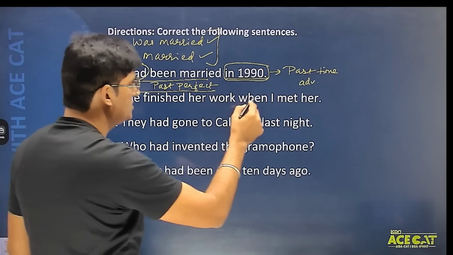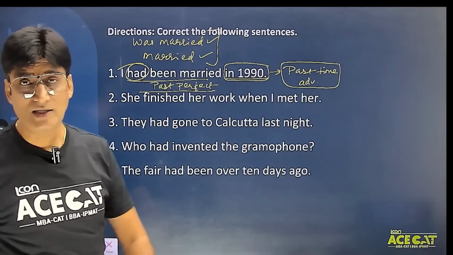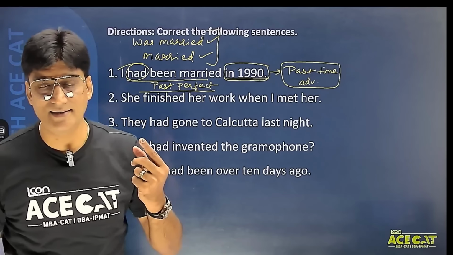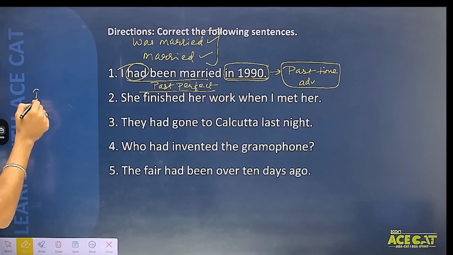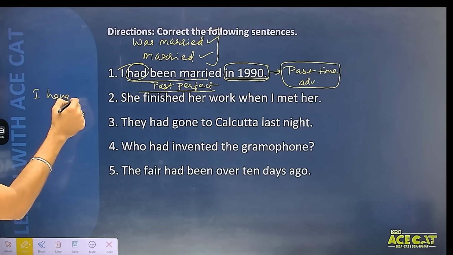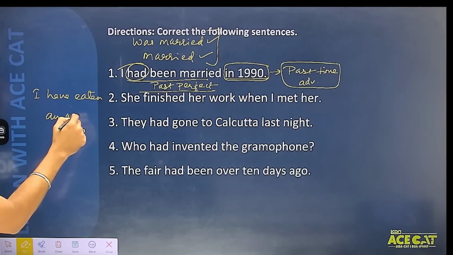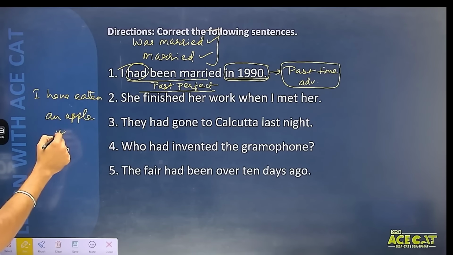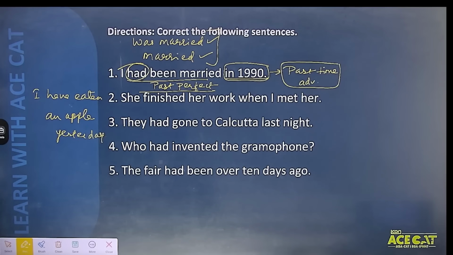Why? Because we are using a past time adverb here. Okay. Well, I'll take one more example to make you understand this. If I make a sentence like I have eaten an apple yesterday. Now you people tell me, what is the mistake here? Is the sentence correct or wrong? So if I say I have eaten an apple yesterday, is this sentence correct or wrong?